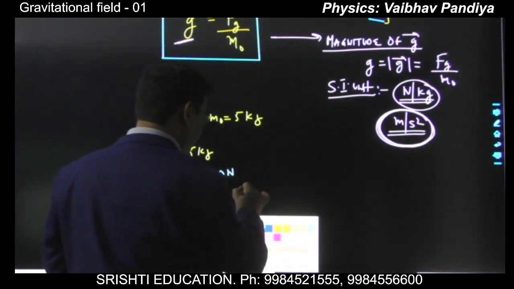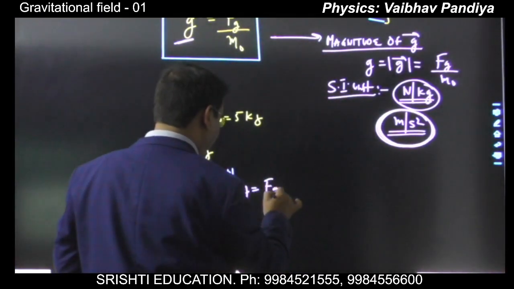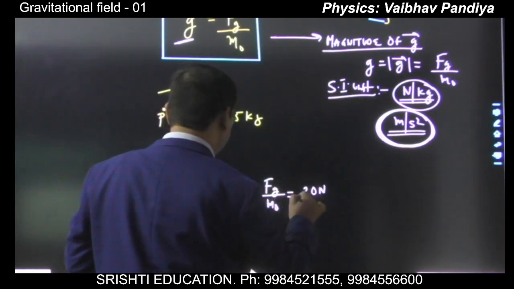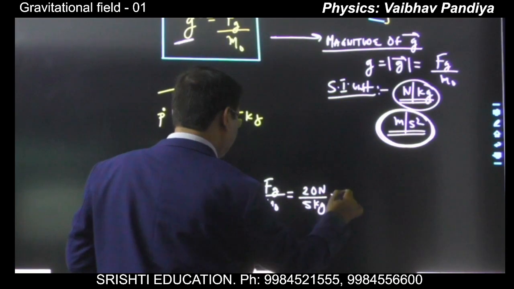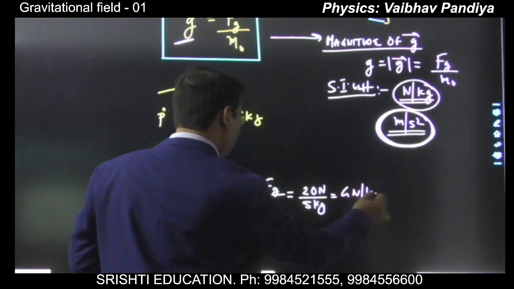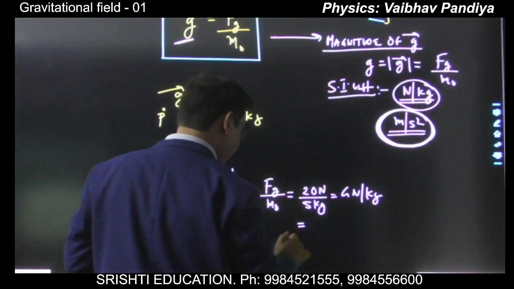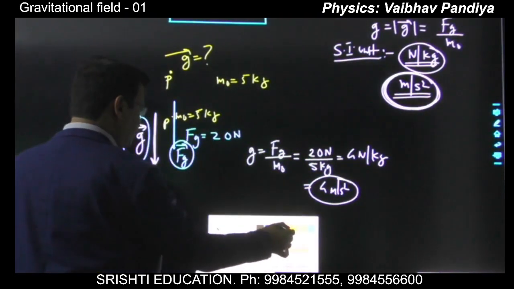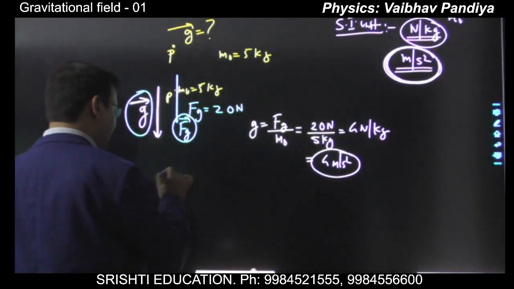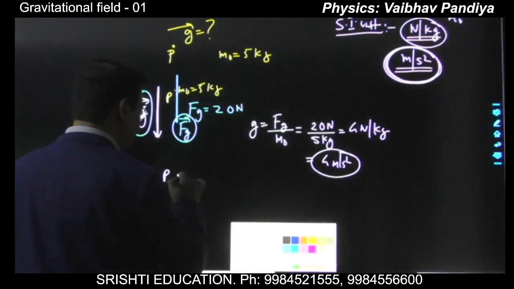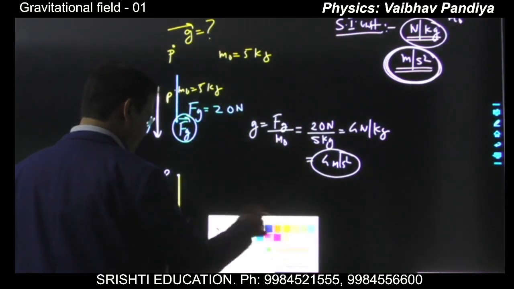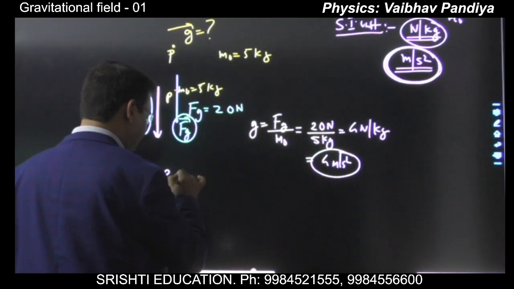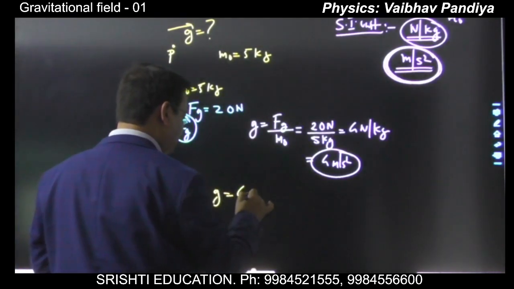And what will be the magnitude of the gravitational field? You will say the gravitational force divided by m naught. So you'll get 20 newtons divided by 5 kg. So you'll get 4 newton per kg, or you can say 4 meter per second square, okay? Now at point P, you can remove m naught. Now what will be the field at P? So at point P, you will say the gravitational field is present with a value of 4 meter per second square.